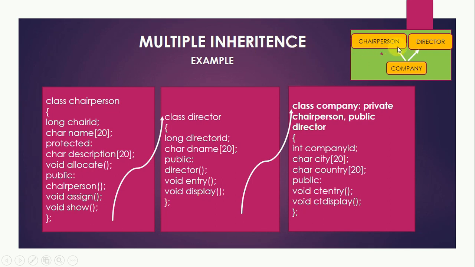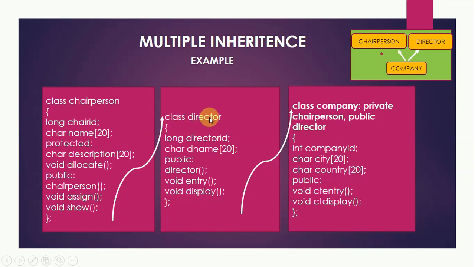Suppose we have two classes, chairperson and director. So company is a child class which is inheriting from both the base classes, chairperson and director. Let us implement it in C++. So we have a class chairperson and the data members are chair ID and name, and the protected members are the description and allocate member function, and the public member functions are chairperson, assign and show.